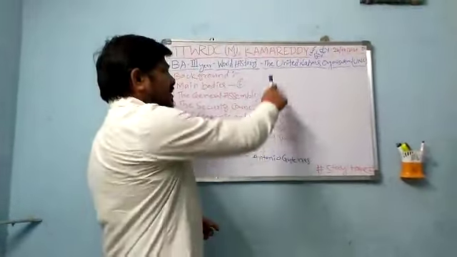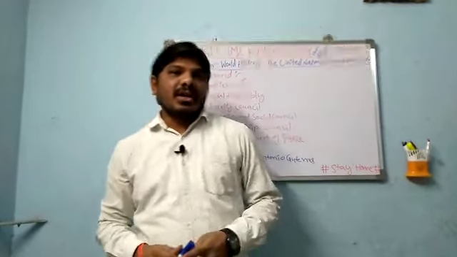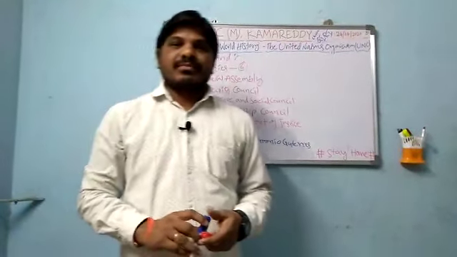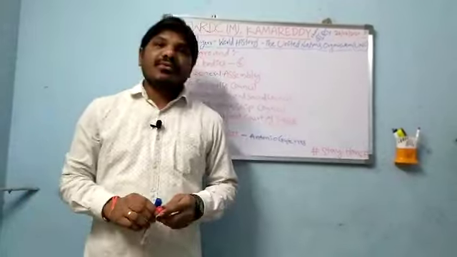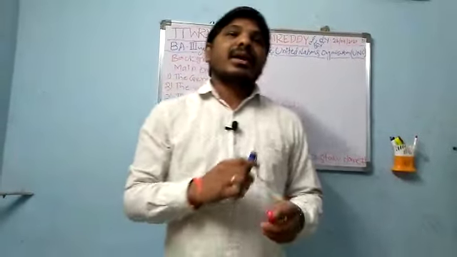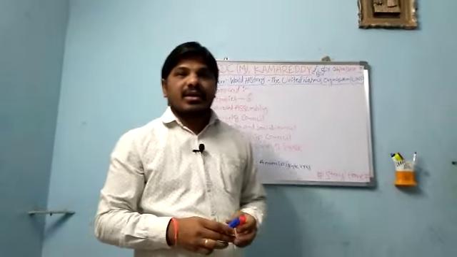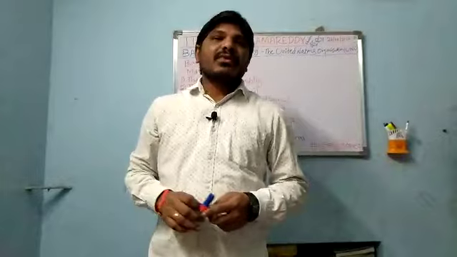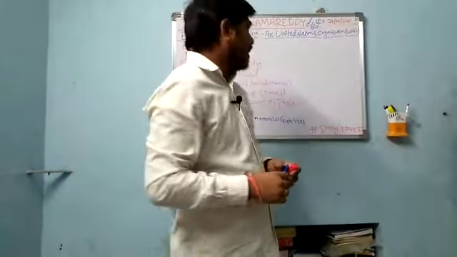Today our topic is the United Nations Organization. In our previous class we discussed the League of Nations, which was started after the completion of the First World War. It was started for the main purpose of stopping such world wars, but unfortunately the League of Nations failed to stop the Second World War. The Second World War started on the 1st September 1939.